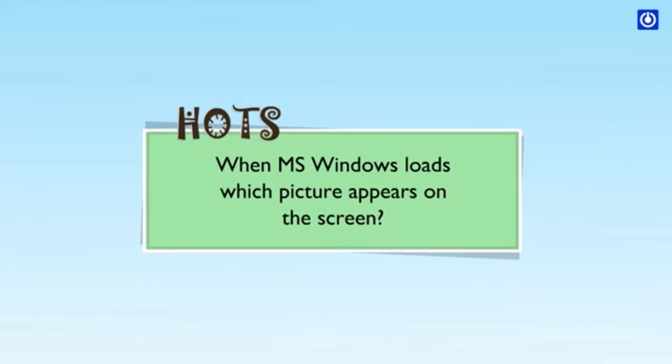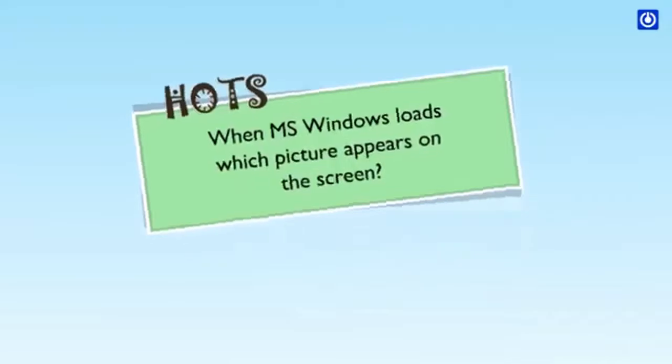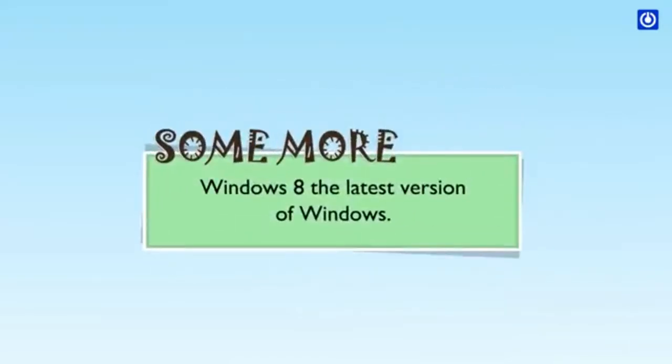HOTS. When MS Windows loads, which picture appears on the screen? Some more. Windows 8, the latest version of Windows.